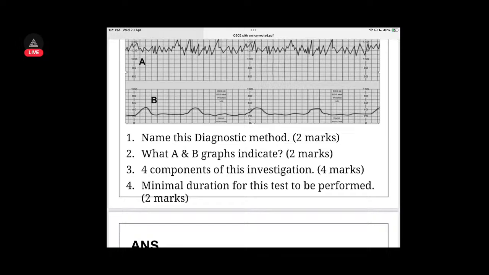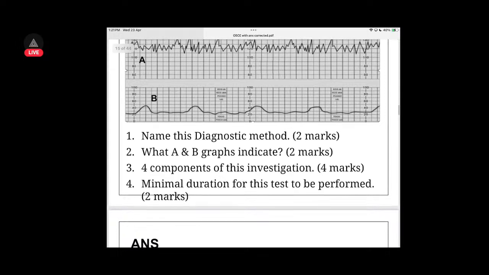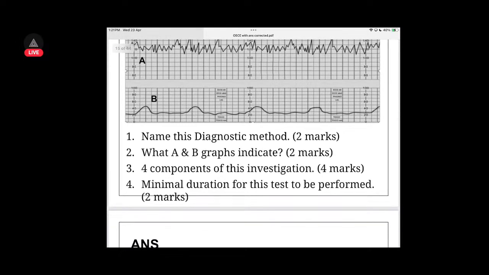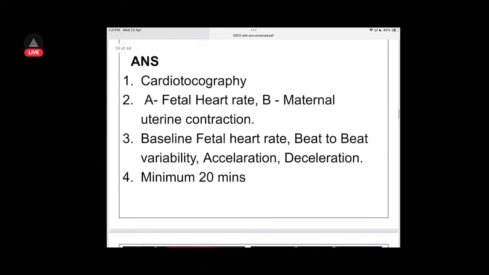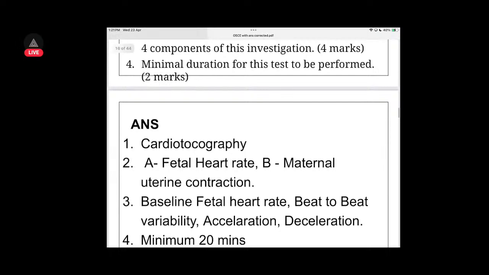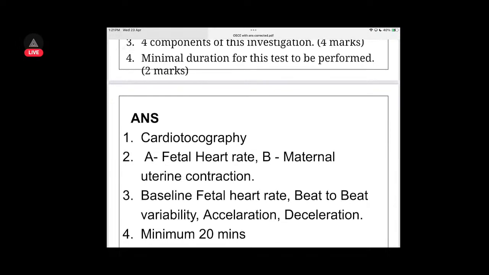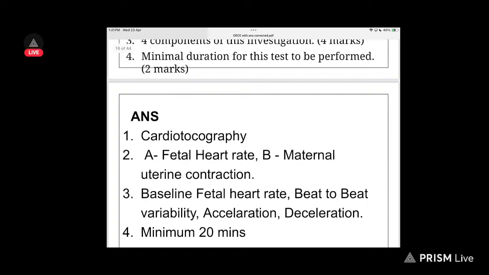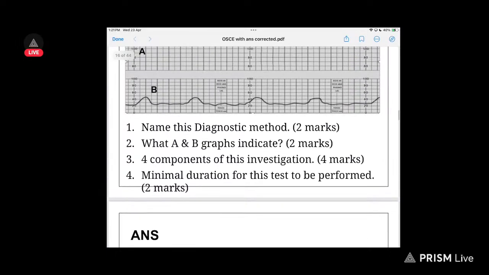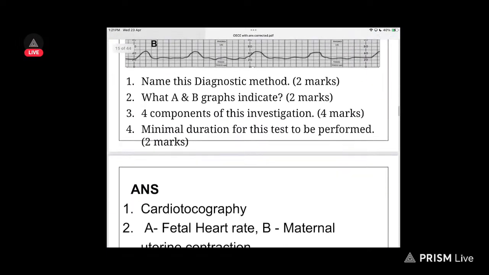Acceleration, deceleration, baseline rate, and you have beat to beat variability. Minimal duration for this test to be performed: 3, 4, 5 months. No, wait, 5 hours. 10 minutes. No, wait. 20 minutes, I think so. I'm not remembering. Yeah, 20 minutes. Okay. This is cardiotocography, not even NST. But yeah, the beat to beat variability, baseline fetal heart rate, acceleration, deceleration. That was correct. And A is fetal heart rate, and B is maternal uterine contraction. Correct. Okay. Heart rate, and this is the uterine contractions. Okay.